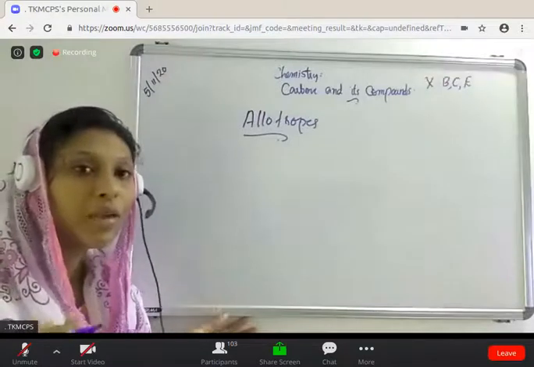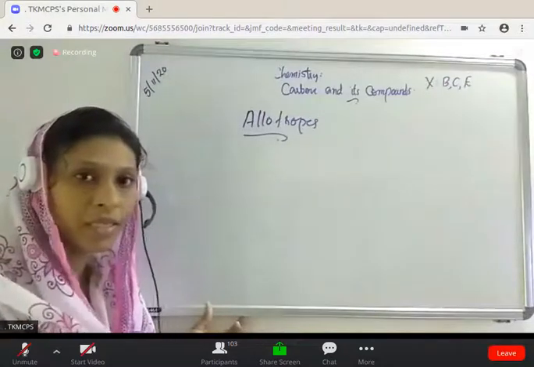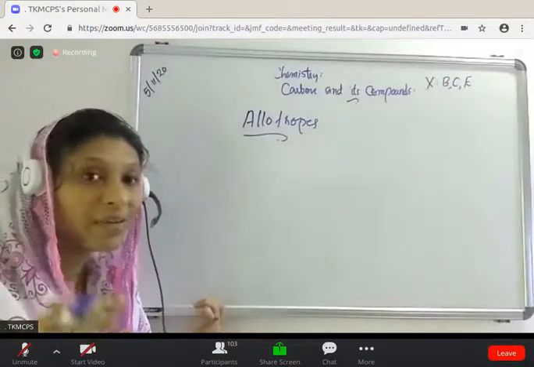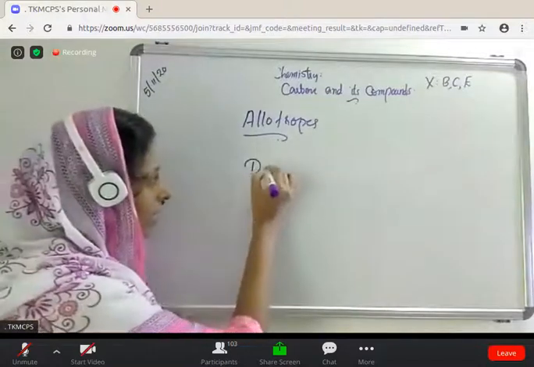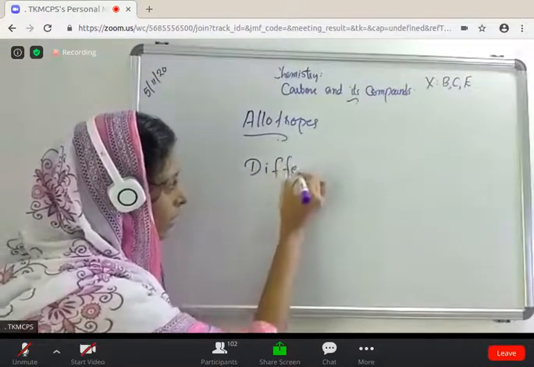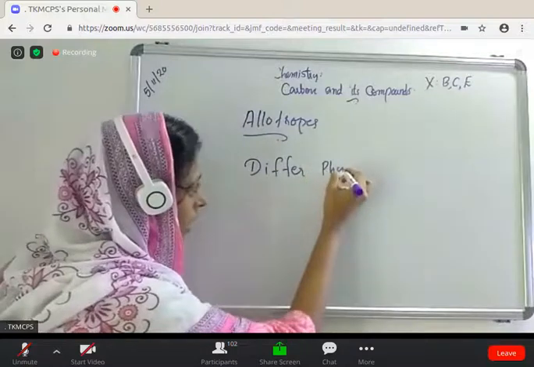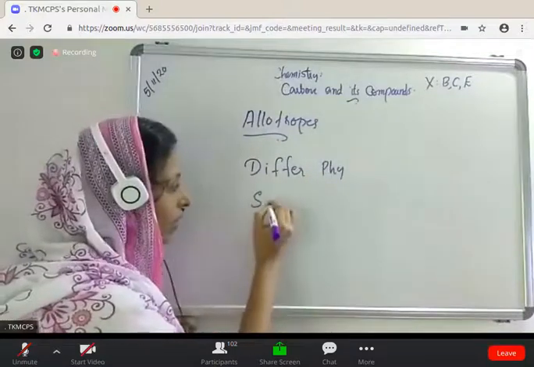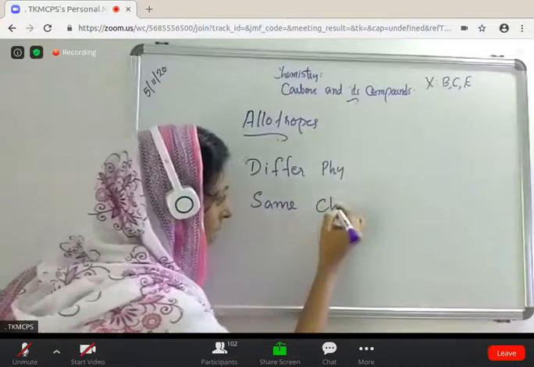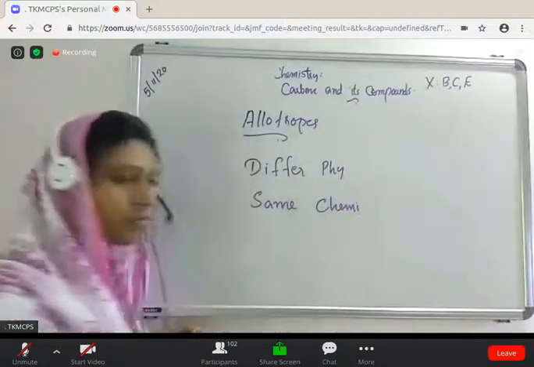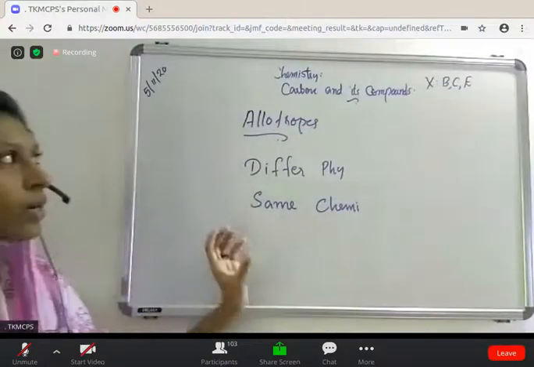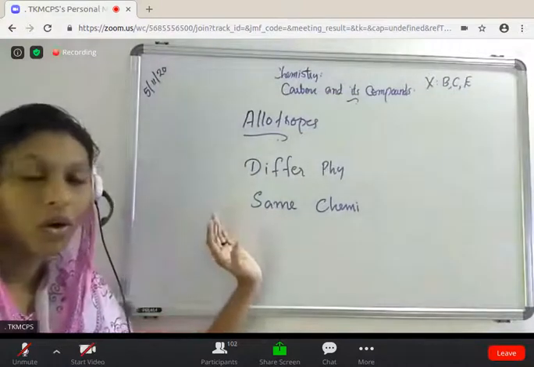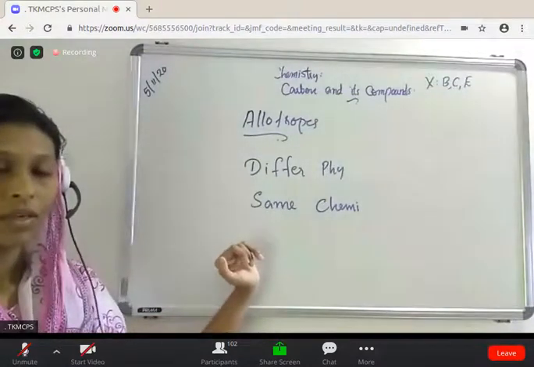They are different in their physical properties, but same in their chemical properties. Such type of elements are called allotropes.